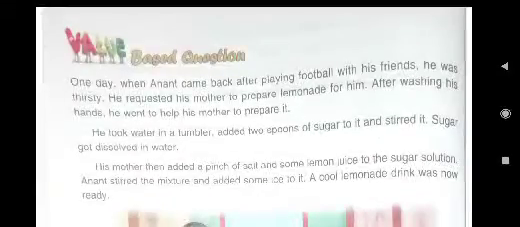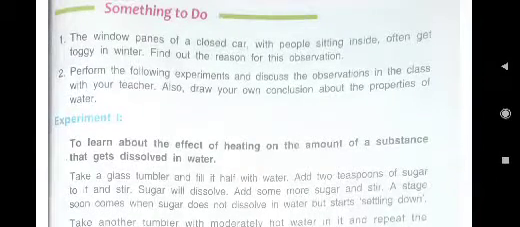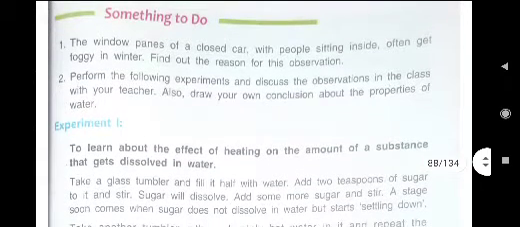Now children, this value based question we discussed in our previous class. So today we will discuss something to do. What is written here? The first one is: the window panes of a closed car with people sitting inside often get foggy in winter. Find out the reason for this observation. Because the water vapors are inside the car, they get stuck on the window pane. That's why they often get foggy in winter.